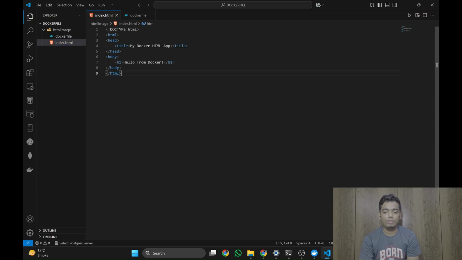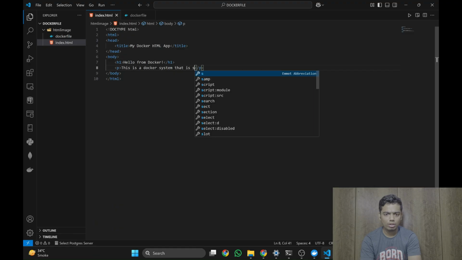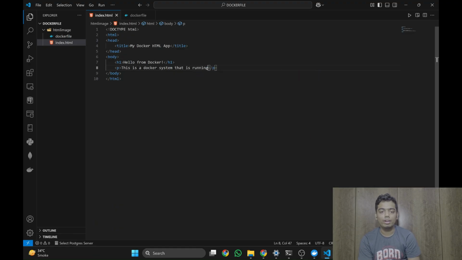Okay, now let us add something else as well. Paragraph: this is a Docker system that is running, and Control S.